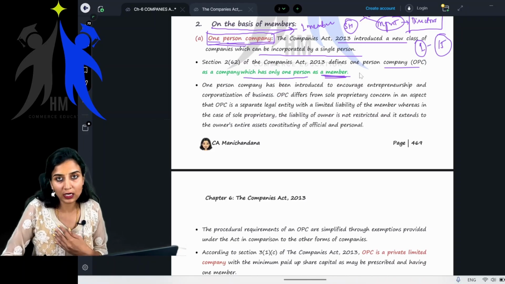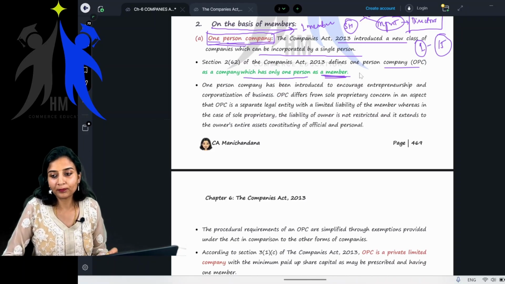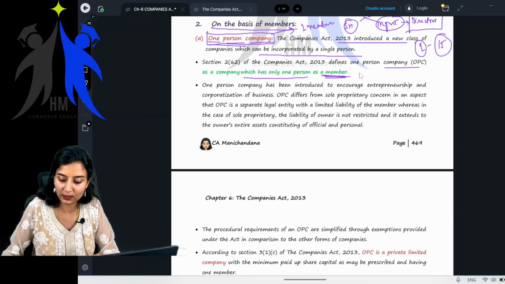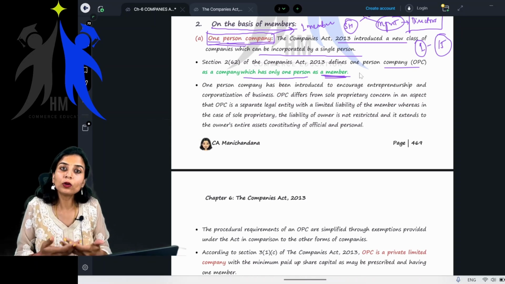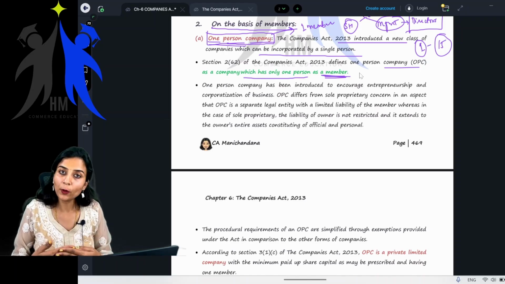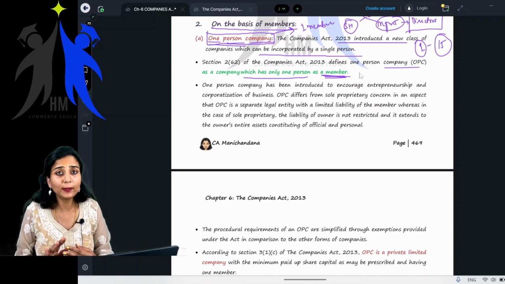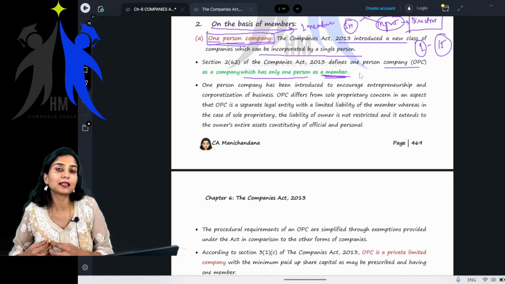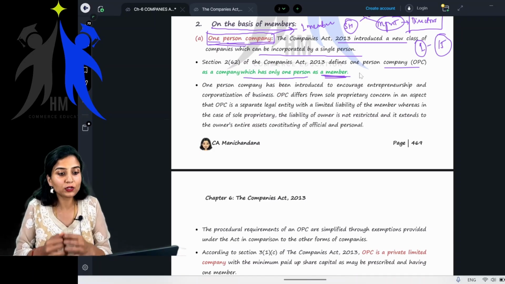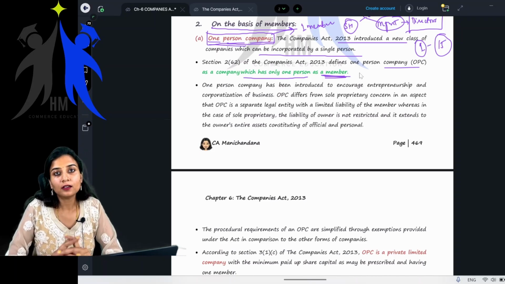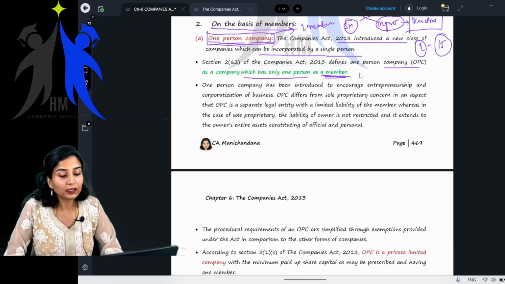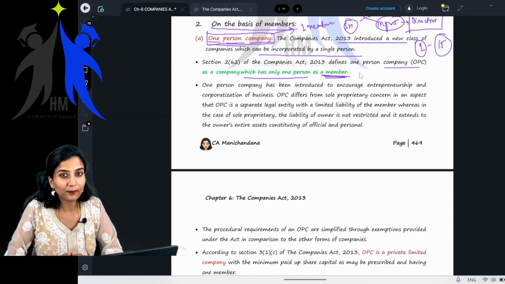If I want to start a business on my own, I do not trust anyone, or I don't want anyone else in my business. I only want to start my business. But in a proprietorship concern, the liability of the proprietor will be unlimited, meaning the personal assets of the proprietor will be attached if the proprietorship incurs losses, right? But here in OPC, this is a company.